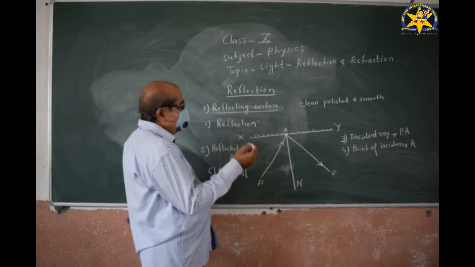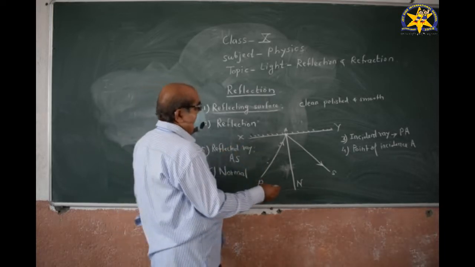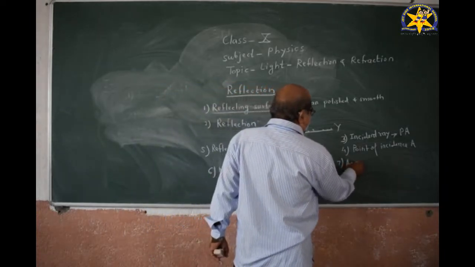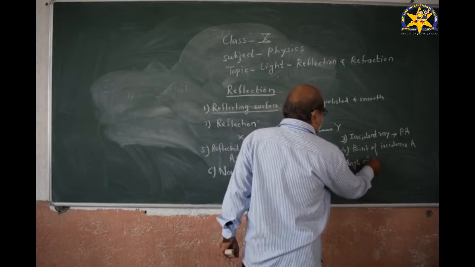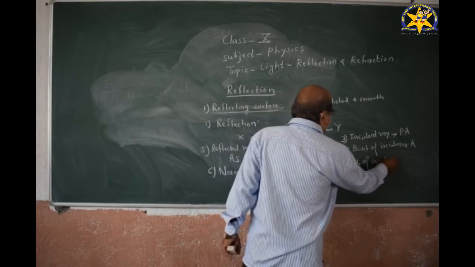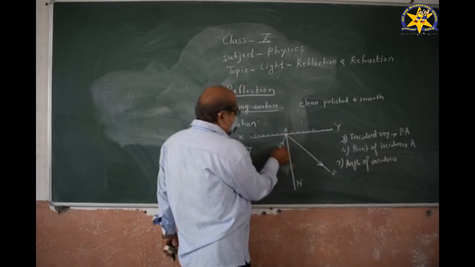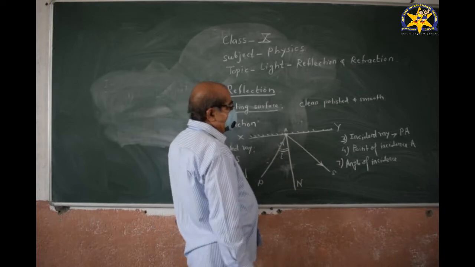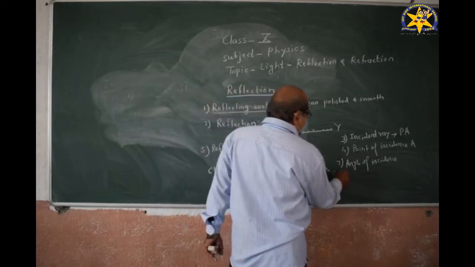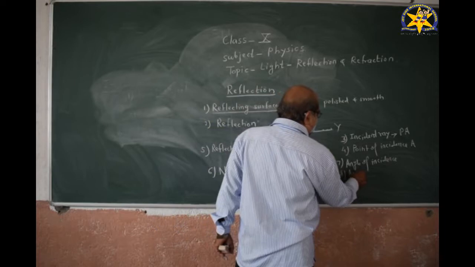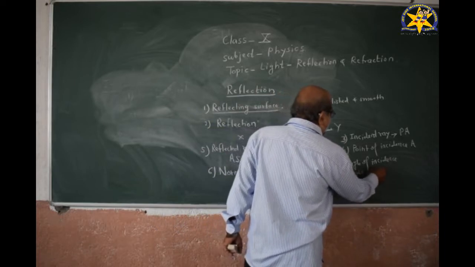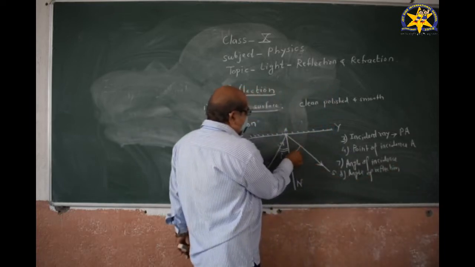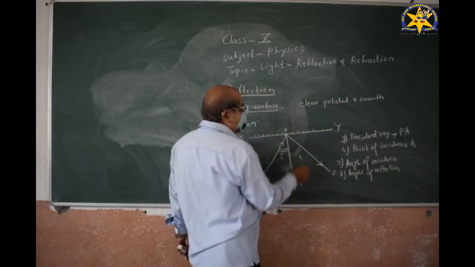Then we define what is meant by angle of incidence. The seventh point is the angle of incidence. The angle between the incident ray and the normal is called the angle of incidence, and the angle of reflection is defined as the angle between the reflected ray and the normal.